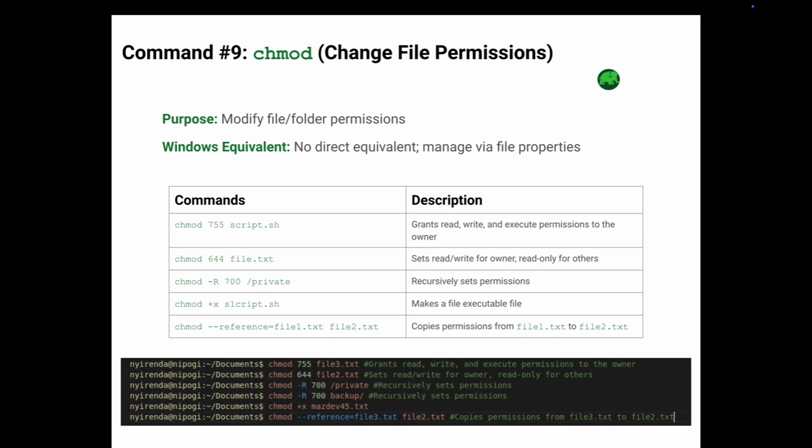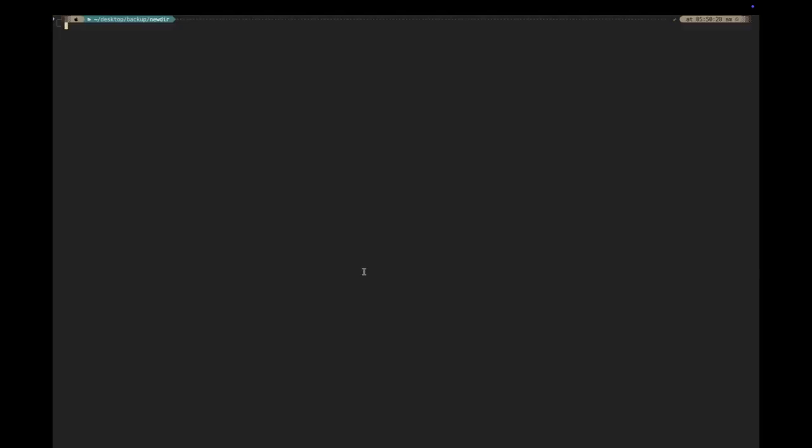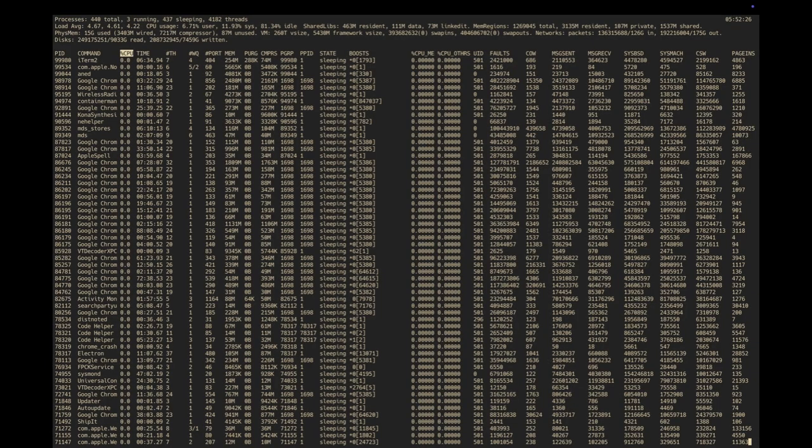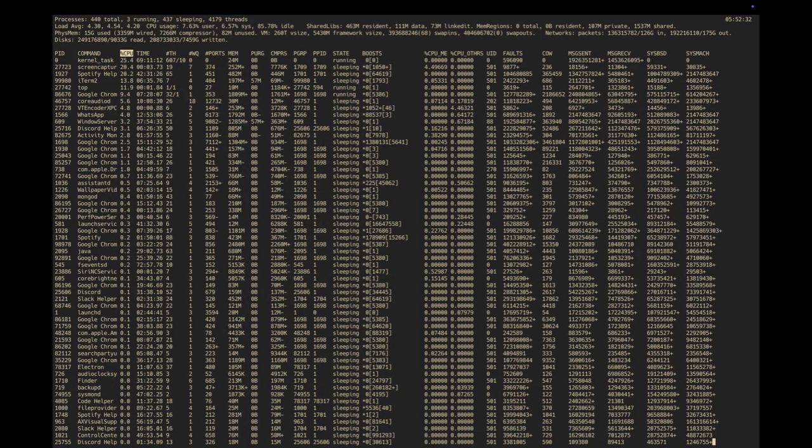We can also make a file executable. You can copy permission from the first file to second file. So it's just that easy with chmod. The top command is Linux's answer to task manager. It displays real time system stats and running processes. So if we want to show real time system stats, as you can see on the screen, we can run the following command for an overview. You can see the overview of how our system is performing.